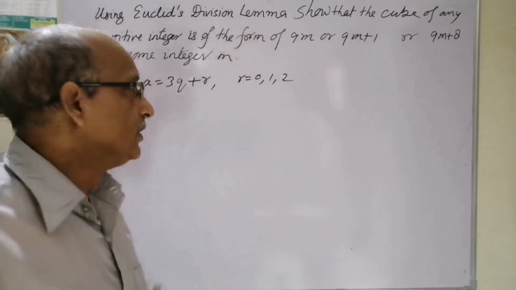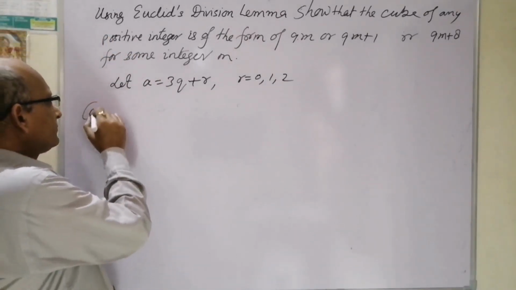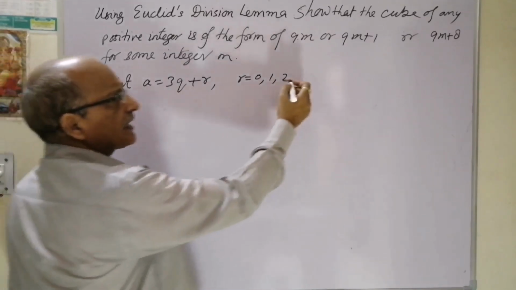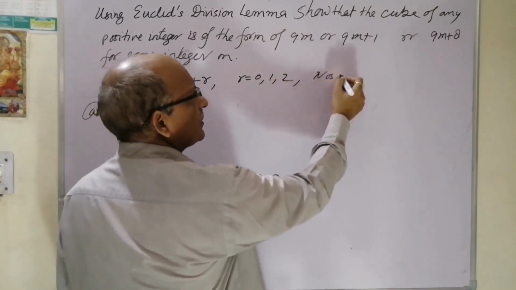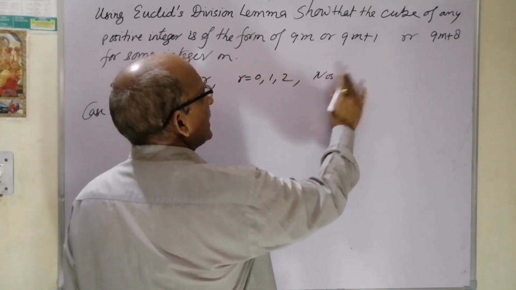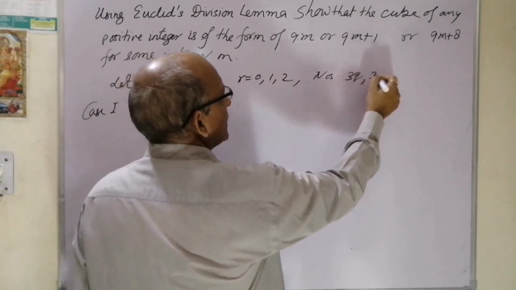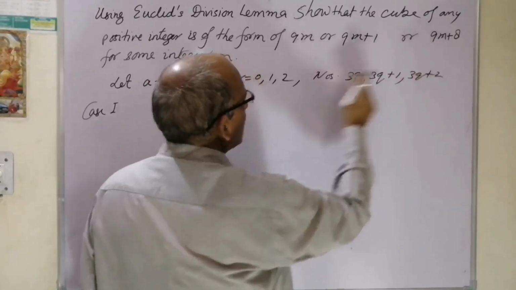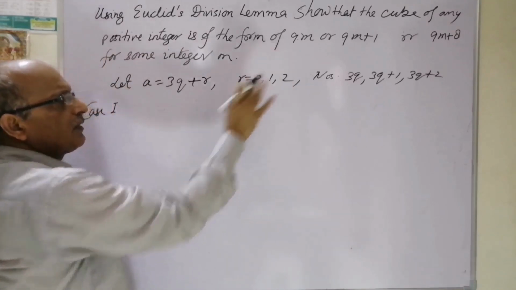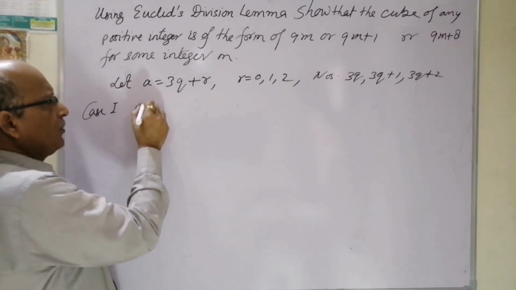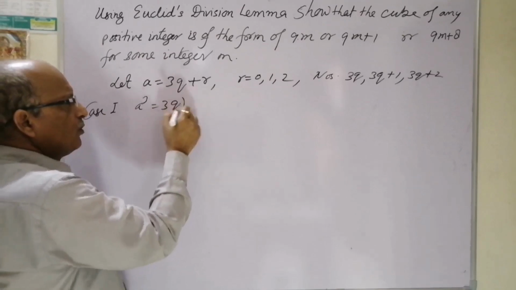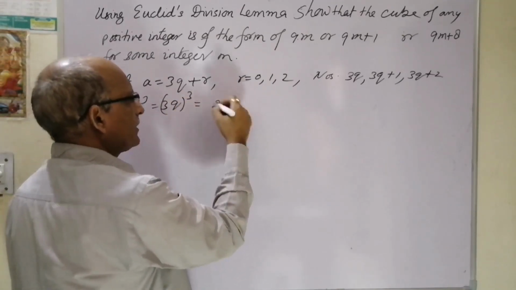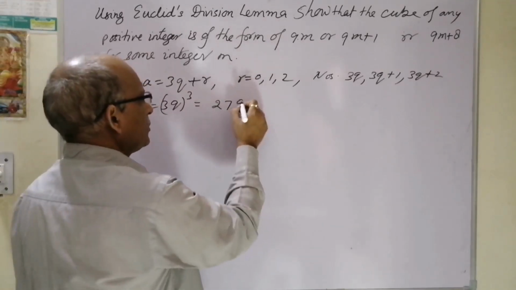I hope it is clear. So case 1: we take numbers b, a, 3q plus 1, or 3q plus 2, according to r equal to 0, 1 and 2. In case 1 we have a cube equal to 3q cube, that is 3 threes are 9, 3 nines are 27, so 27 q cube.